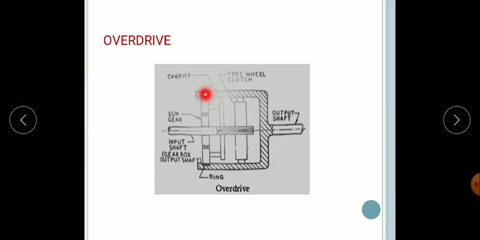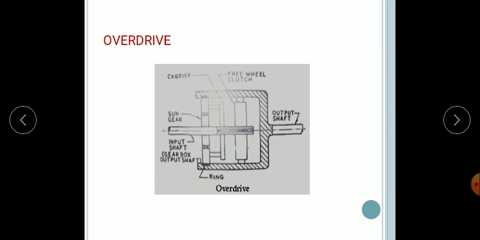So this is the sun gear. When it is locked, it helps the planet carrier to rotate about the sun gear. Then the ring gear rotates more slowly than the planet gear. So this is the ring gear. The ring gear rotates slowly over the planet gear, thus giving more ratio than direct drive.